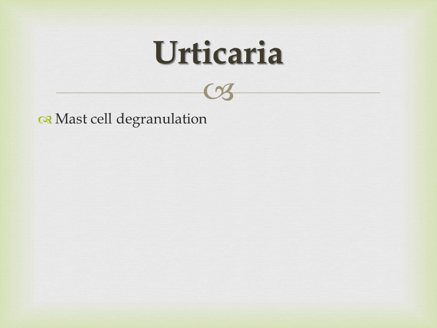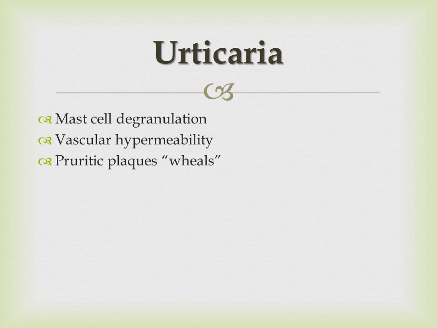So, mast cell degranulation is the top of the list, and along with it there occurs vascular hyperpermeability. Pruritic plaques or wheals are the characteristic lesions of urticaria. Generally, the lesions of urticaria are very small and red in color and may be edematous.